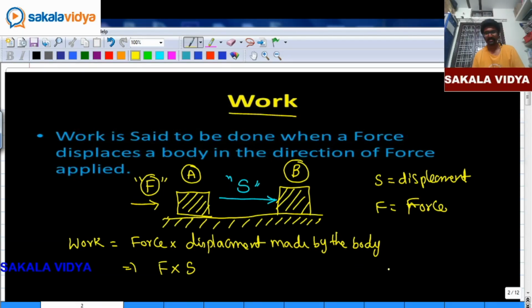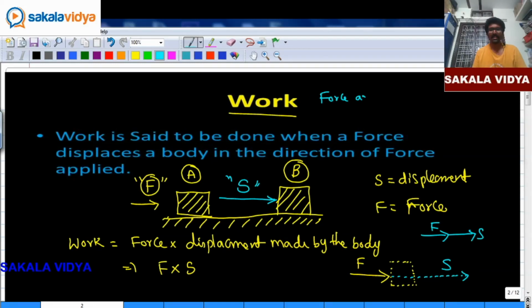See, look here. Let us draw the free body diagram of this. I'm going to apply the force on a body. The body displaces a distance of S, which means force and displacement are in the same direction.